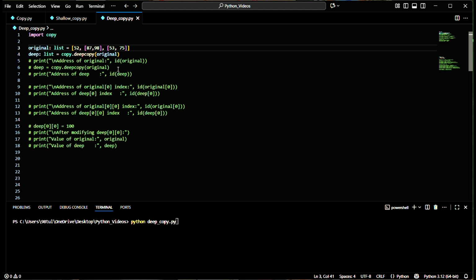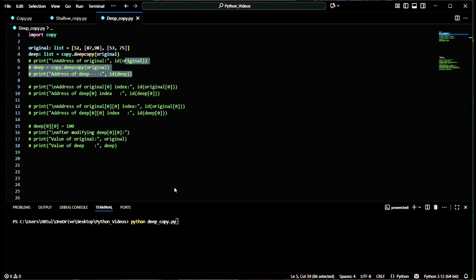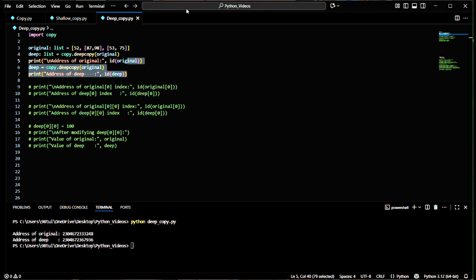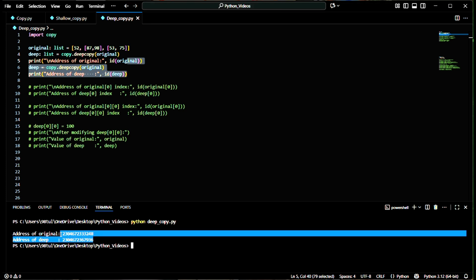So let's check the address of the original list and the deep list. Let's check the addresses. Now I'm going to print. We can check that both the addresses are different. So we get different addresses. You can check here, both the addresses are different.